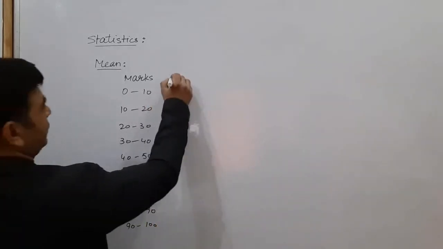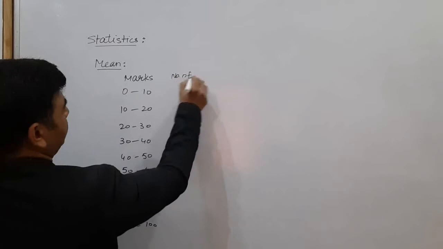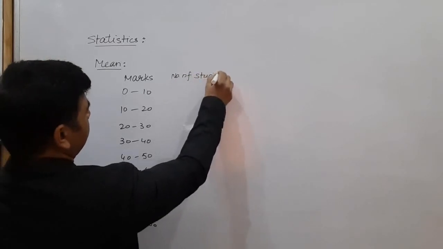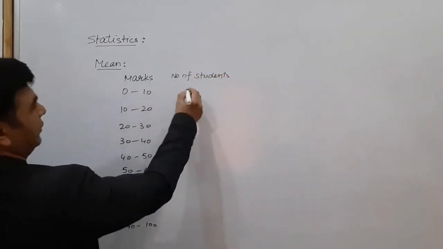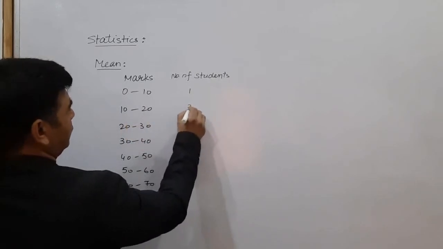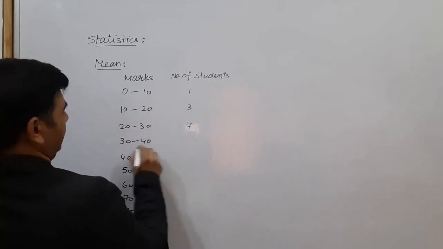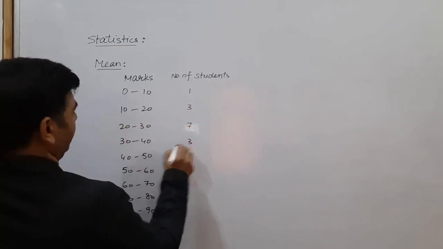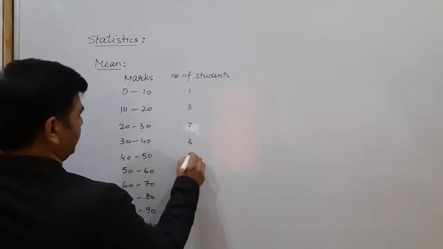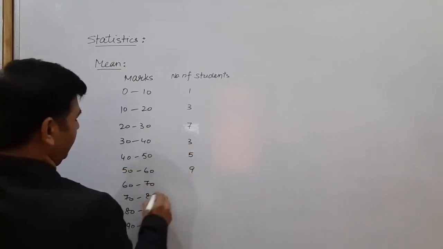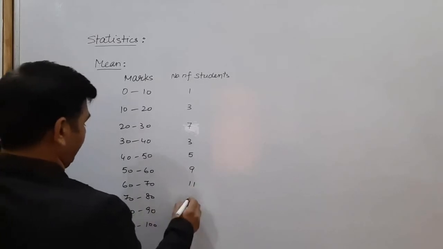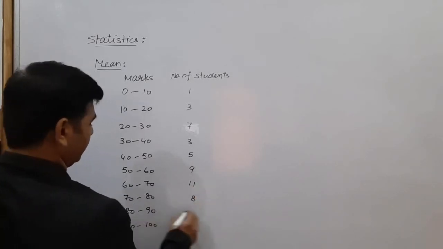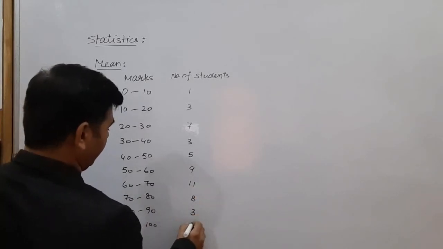And the number of students in these groups are, like, this is only one, there are 3 students, there are 7 students, there are only 3 again, and this is 5 students, this is 9 students, this is 11, and this is 8, this is 3, and these are 5 students.